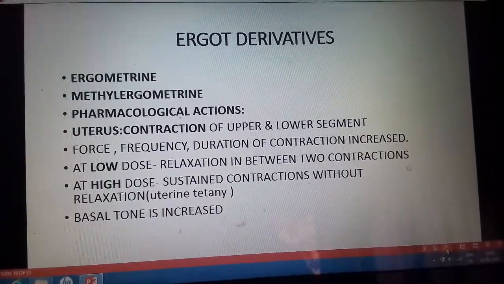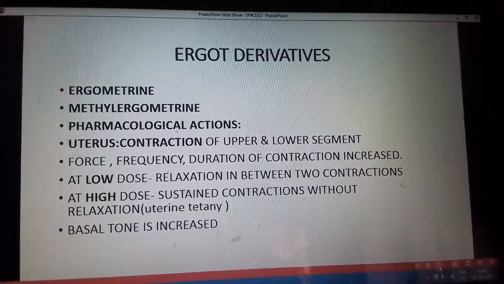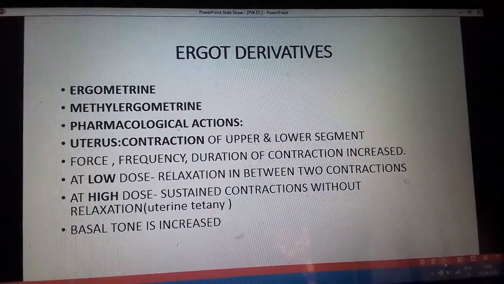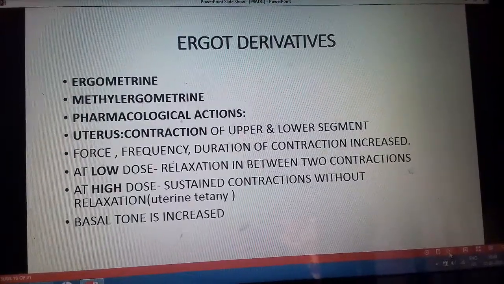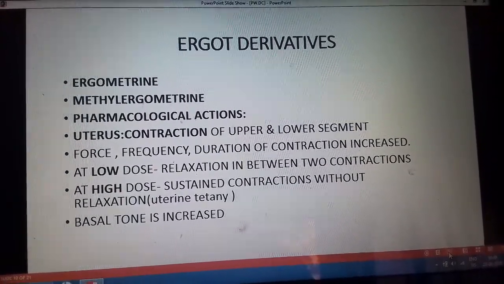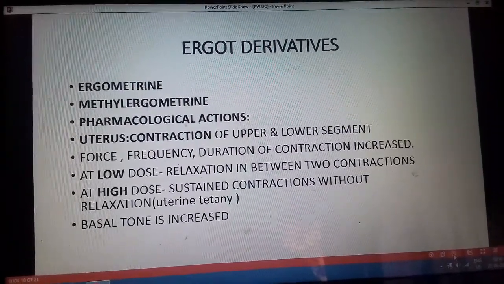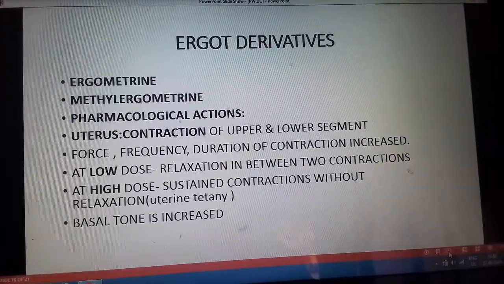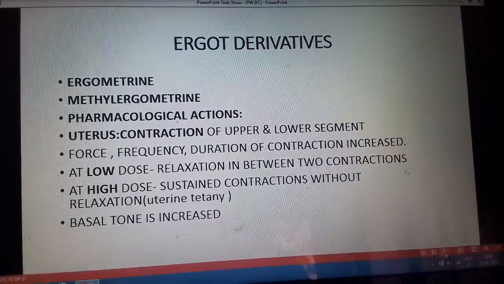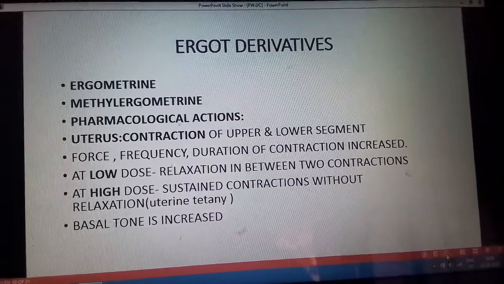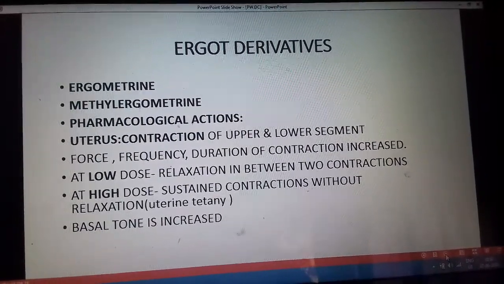Now this is different from the oxytocin, where oxytocin only contracts the upper segment and does not lead to the contraction of the lower segment. Then force, frequency, duration of contraction is increased by the ergot derivatives, leading to the contraction of the upper as well as lower segment. Now coming to the low dose. When the ergot derivatives are used at lower doses, it leads to the relaxation in between the two contractions. Then at higher doses, there can be sustained contraction without any relaxation in between. This is a state of uterine tetany.